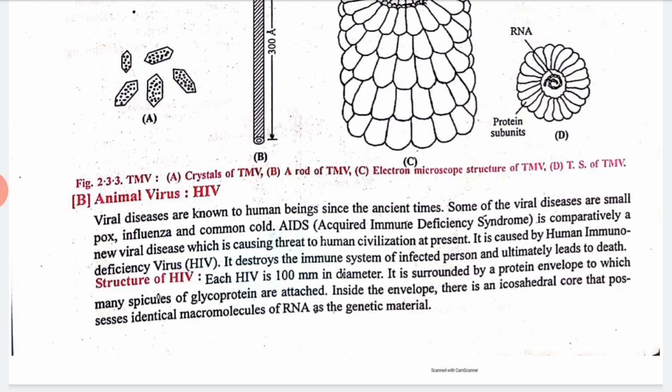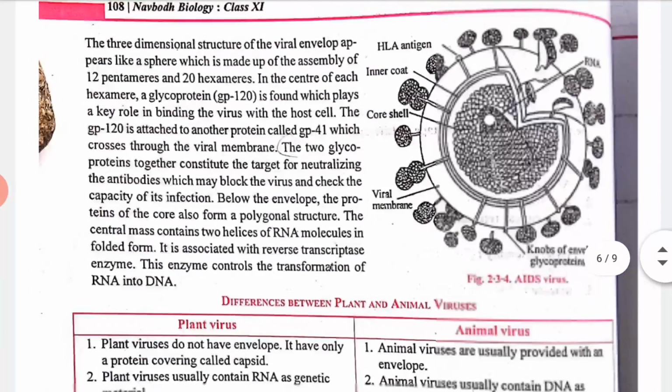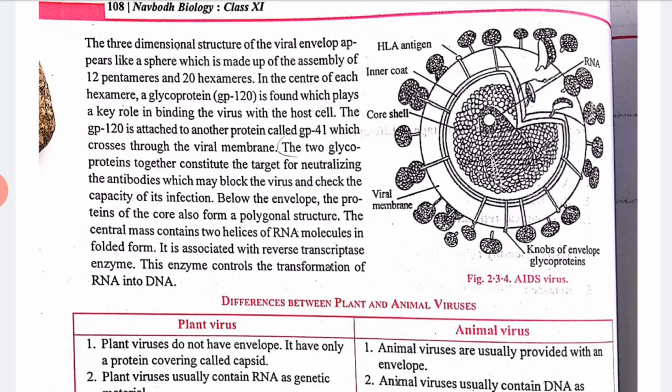It is surrounded by a protein envelope to which many spicules of glycoprotein are attached. Inside the envelope, there is an icosahedral core that possesses identical macromolecules of RNA as the genetic material. Clear? Let's see how the AIDS or HIV virus looks. See this. Can you see this figure?